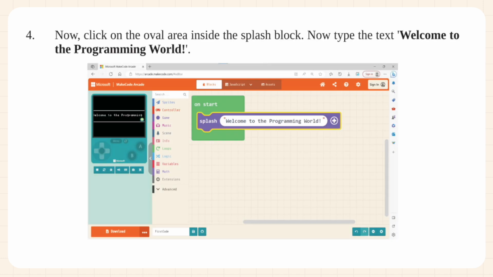4. Now, click on the oval area inside the splash block. Now type the text, "Welcome to the programming world." The screen in the game simulator will immediately be updated to display the text, "Welcome to the programming world."